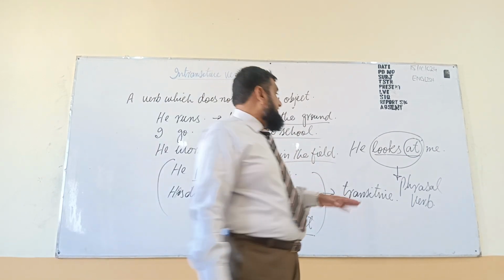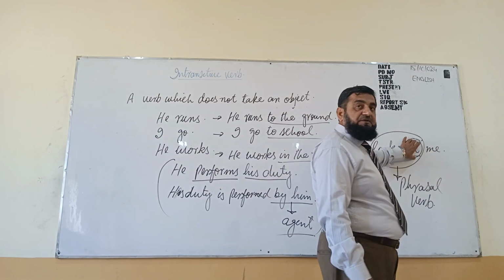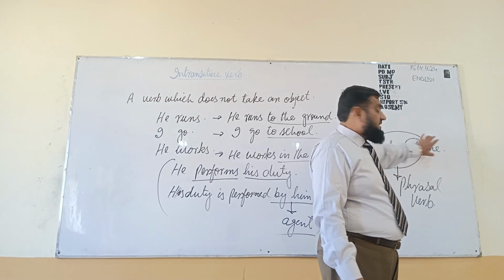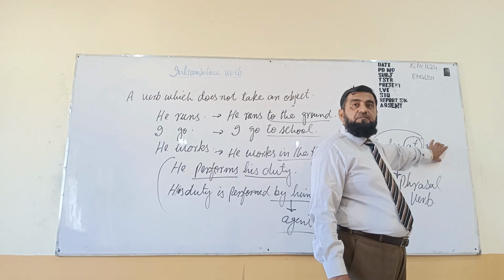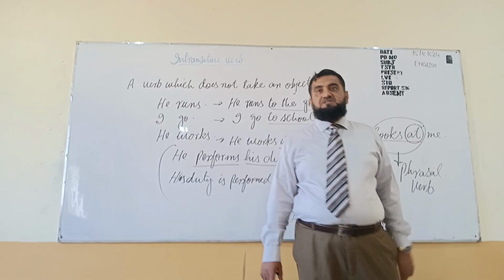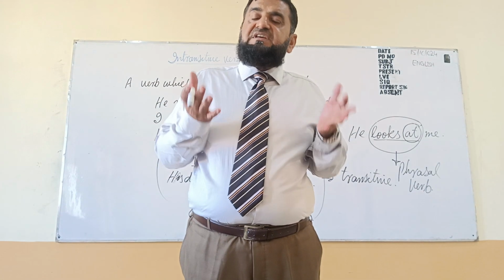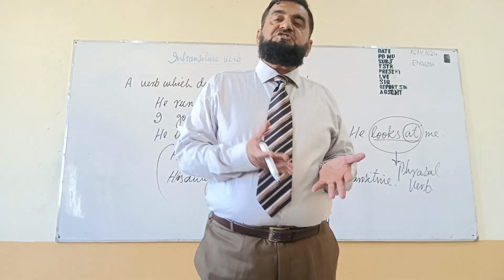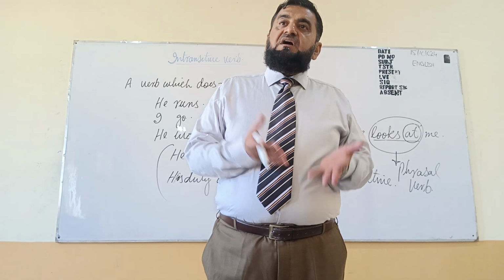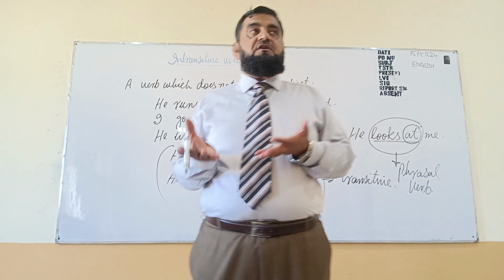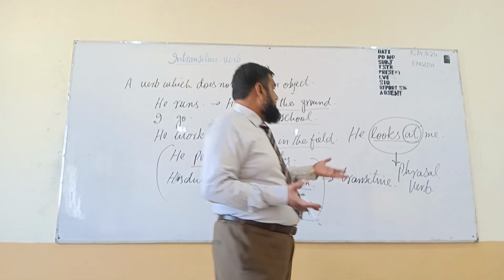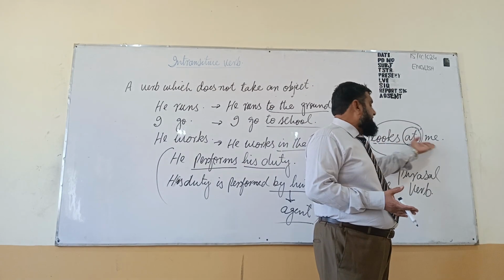When there is a phrasal verb, the preposition will be used here, but this will not be a complement, this will be an object. Because now the preposition is not used as a linkage, but is used as a phrasal verb with the verb. So it can be changed into passive voice. He looks at me.